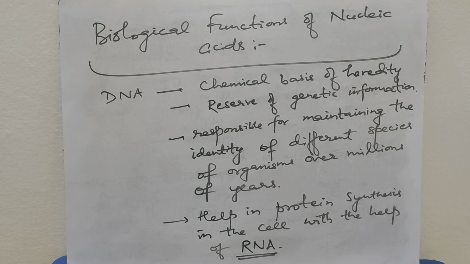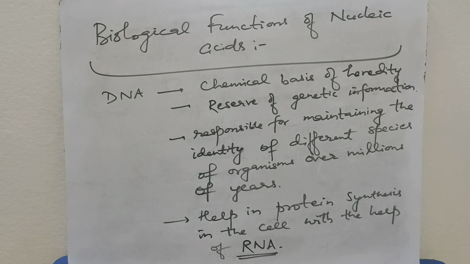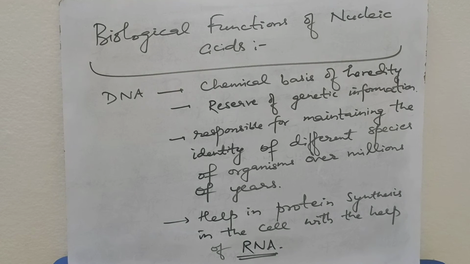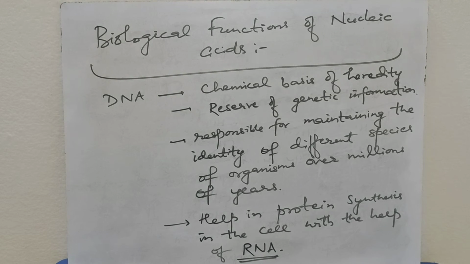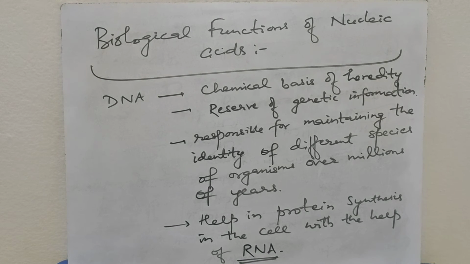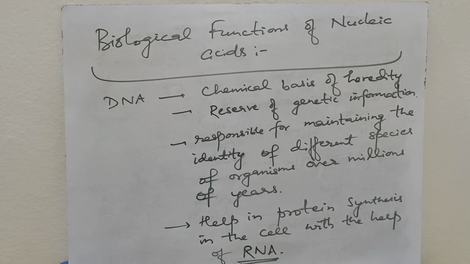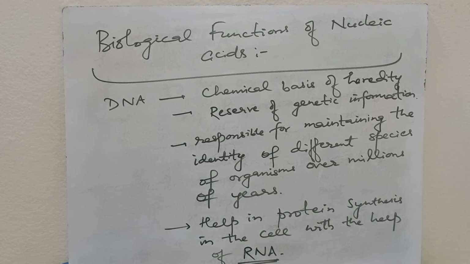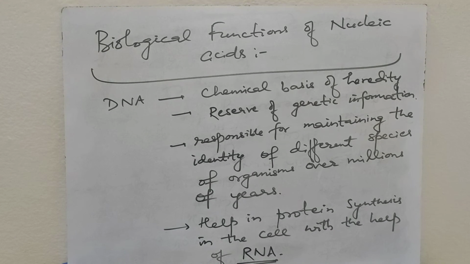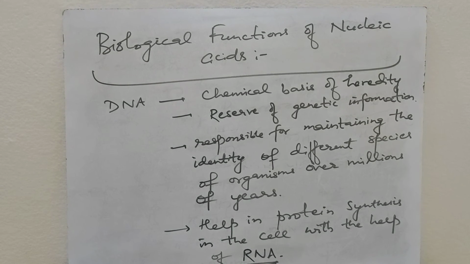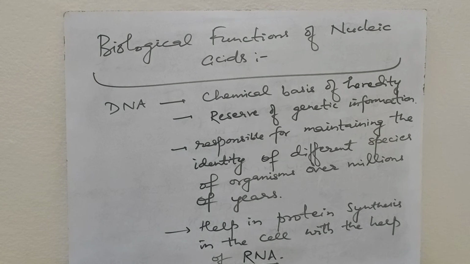Biological functions of nucleic acid. We know that the chemical basis of heredity, or the reserve of genetic information, is DNA, deoxyribonucleic acid, a double helical structure which is the genetic material of most organisms, and it is responsible for maintaining the identity of different species of organisms over millions of years.